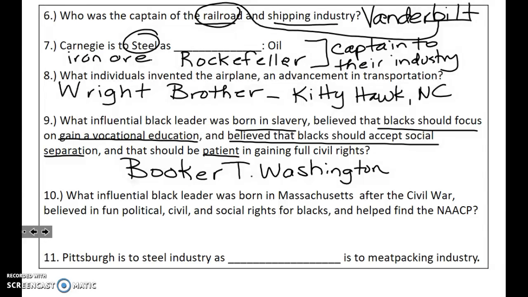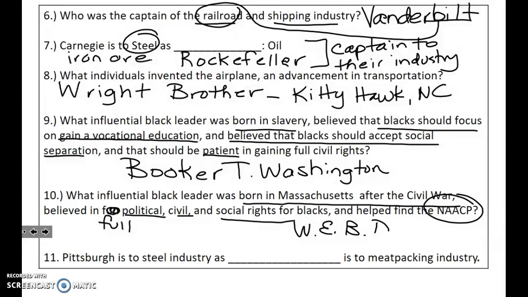Number 10, what influential black leader was born in Massachusetts after the Civil War? He believed in full political, civil, and social rights for blacks, and he helped found the NAACP. And that was W.E.B. Du Bois, William Edward Burghardt Du Bois.